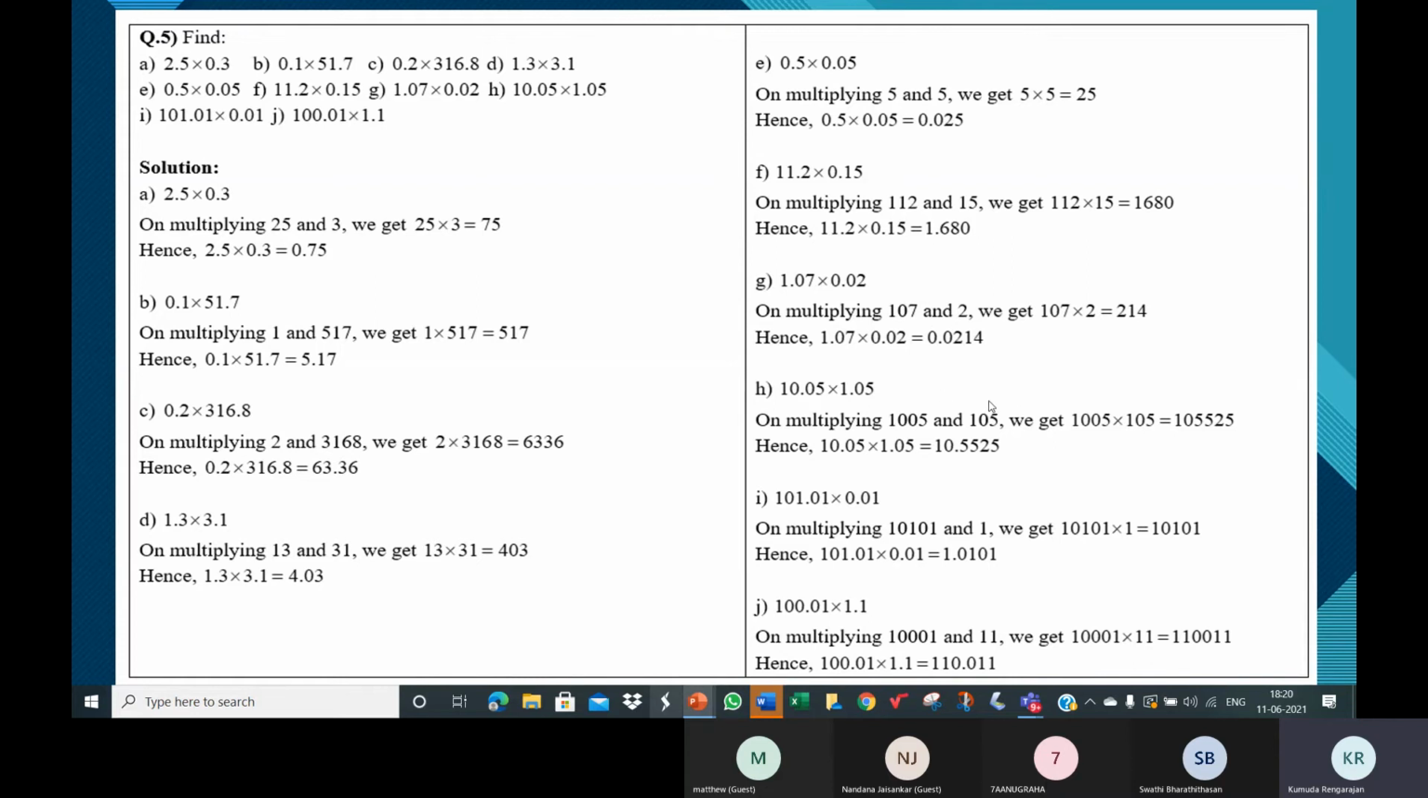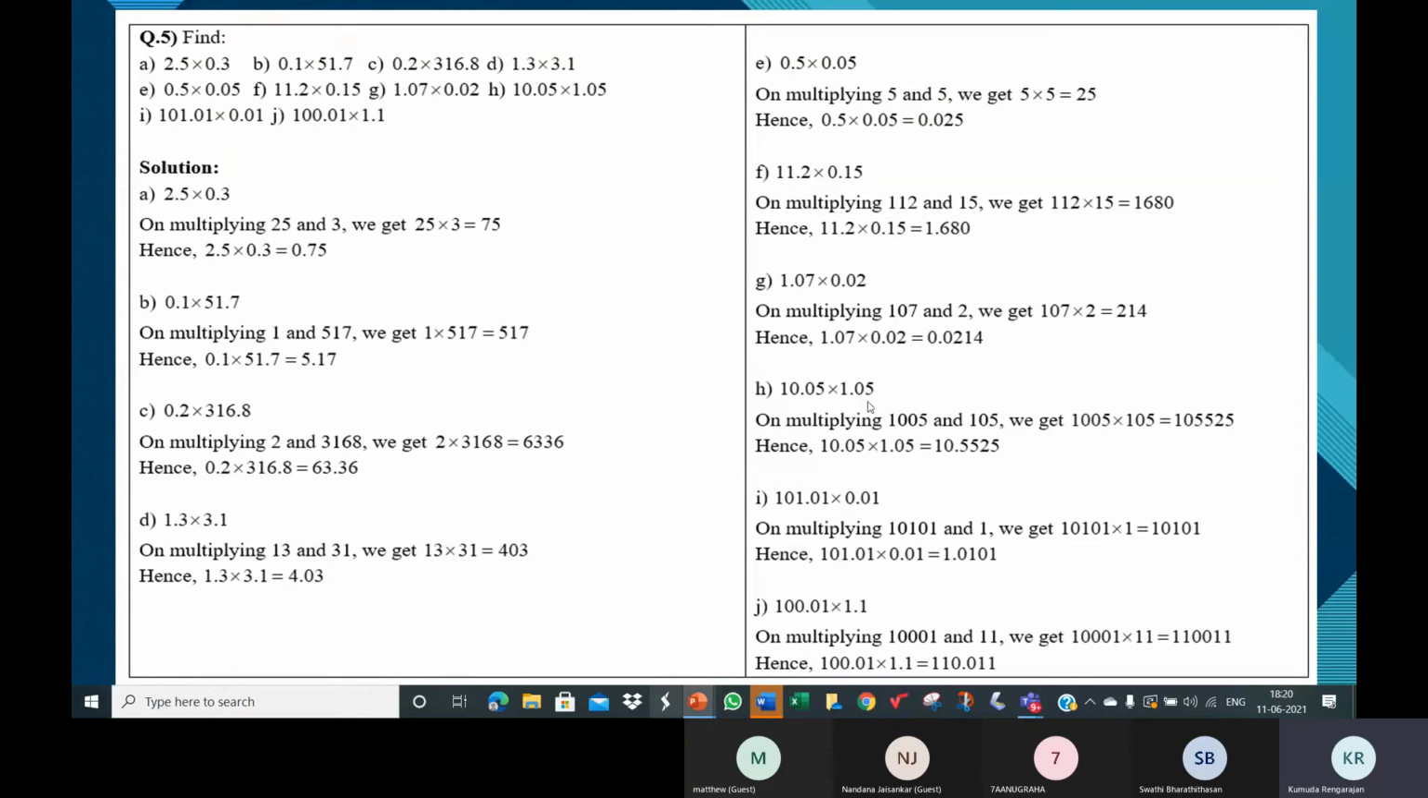How will you multiply these two numbers? Do the same method. Get the answer. This is the answer. Now, 1005 into 105 is this one. Then 10.05 into 1.05 will be, this number has 2 decimal places, this one has 2 decimal places. 2 plus 2, 4 decimal places in the product.